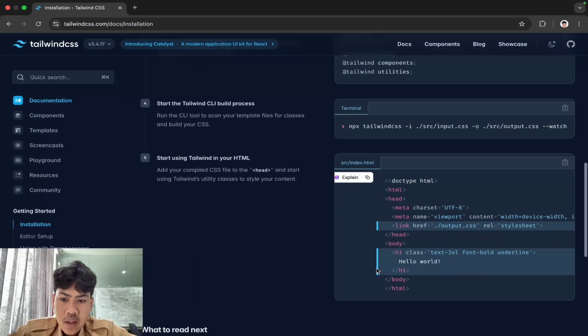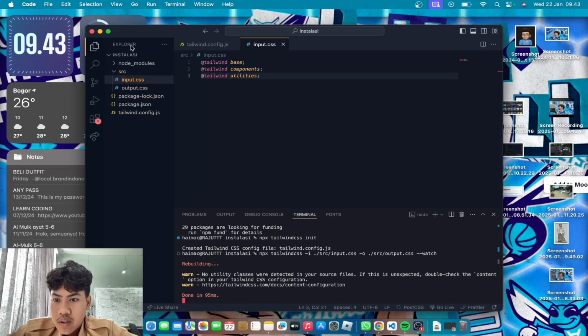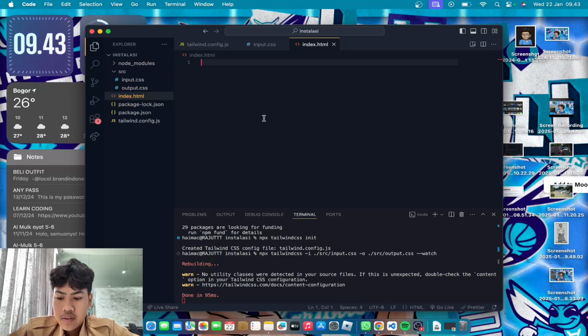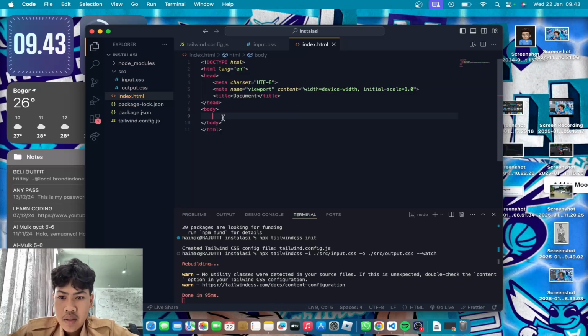So after that, you can start using Tailwind CSS in your HTML. So let's just try. Okay, wait, index.html, and then we try.